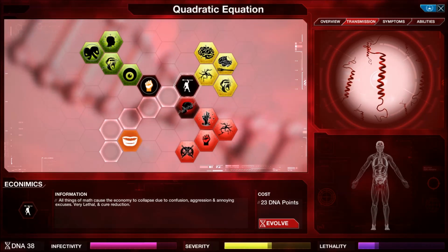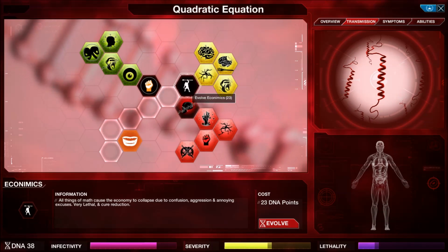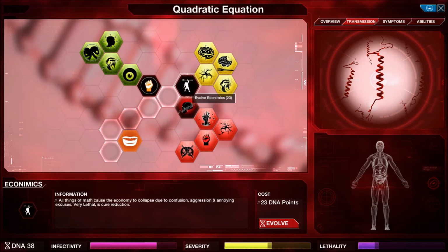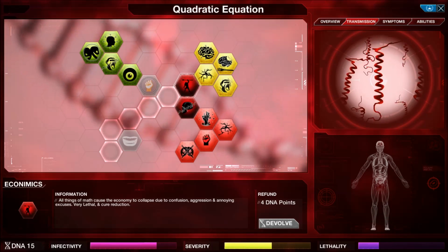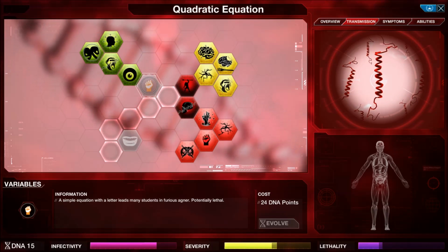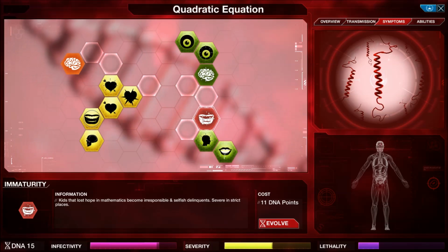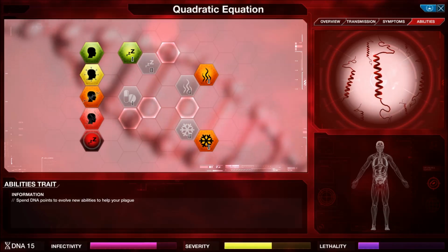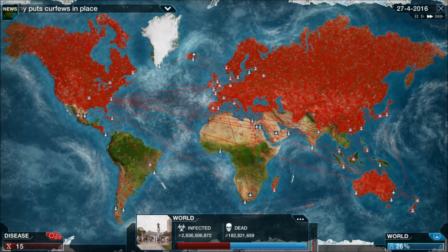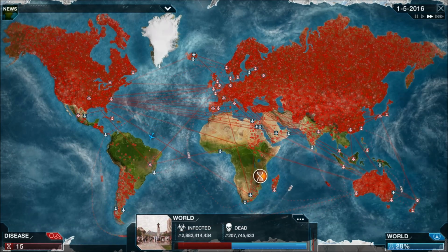So let's do economics. All things of math cause the economy to collapse due to confusion, aggression, and annoying excuses. Very lethal. And cure reduction. Then we'll go on to variables, or do we have symptoms that we can... Nah, symptoms aren't gonna be much good there. Just be patient. Let the disease spread.